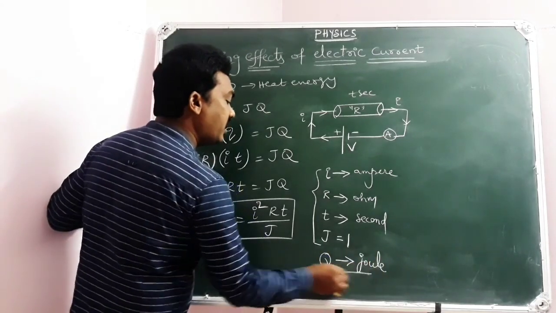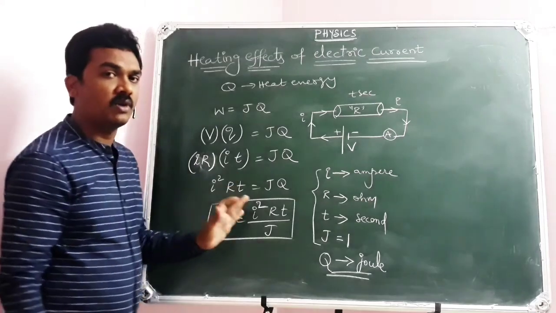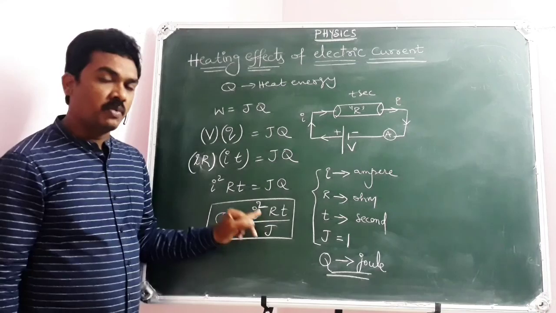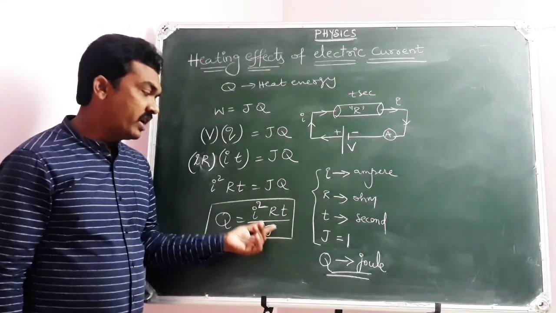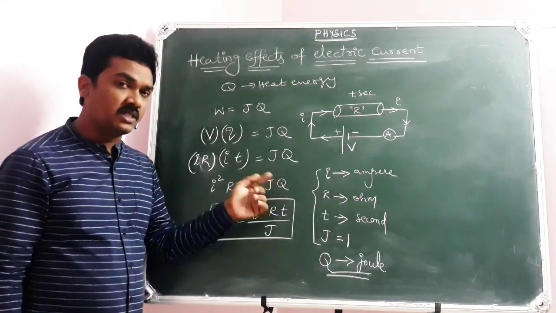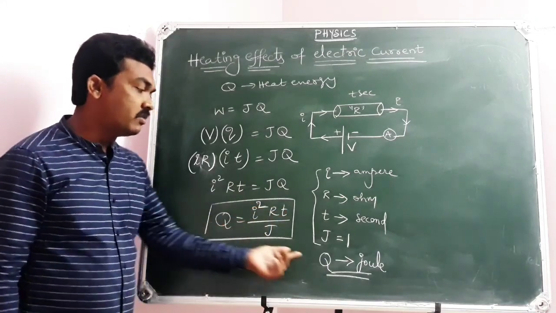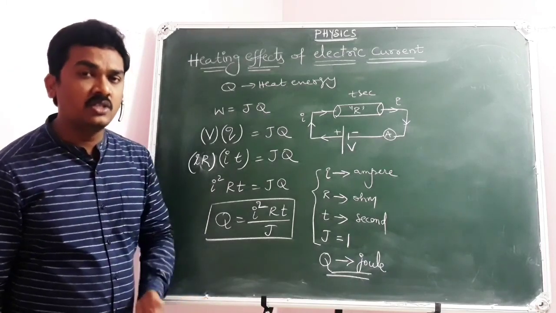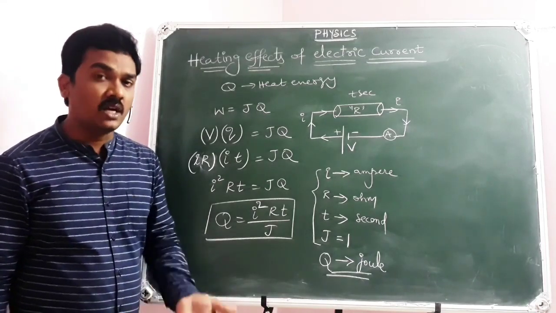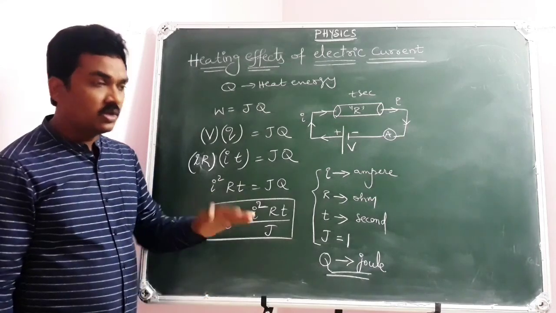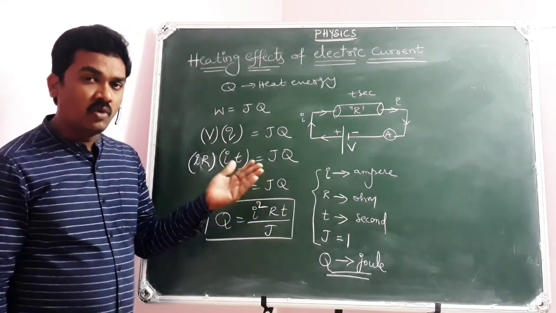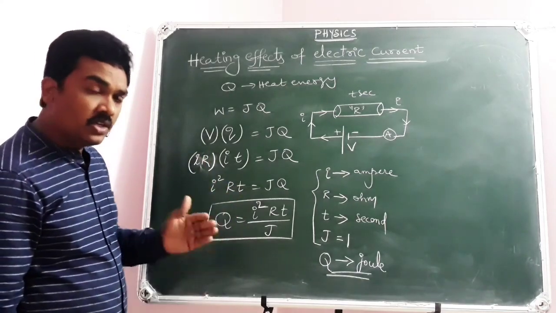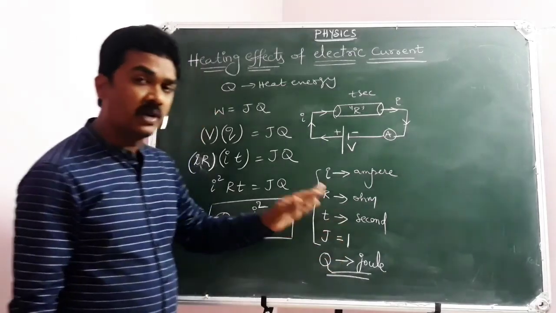I told you, you should be very careful while doing numerical questions on this formula. It appears that Q equal to I square RT by J, but provided J equal to 1, when all the terms are expressed in terms of SI system, heat energy will be in terms of Joule, because heat is nothing but energy. SI unit of energy is Joule, CGS unit is erg, of course. So I told you in the last point, when you are measuring the heat energy in terms of calorie, then J value is 4.2 joule per calorie.